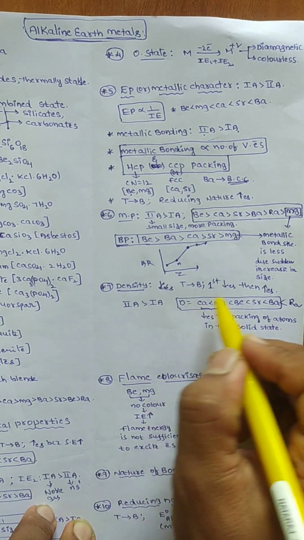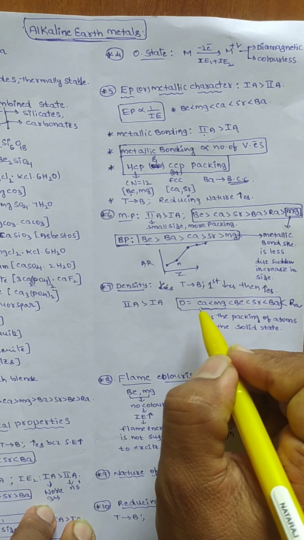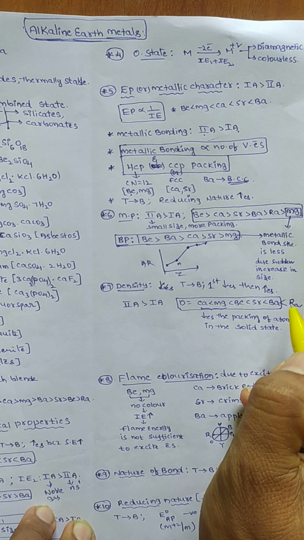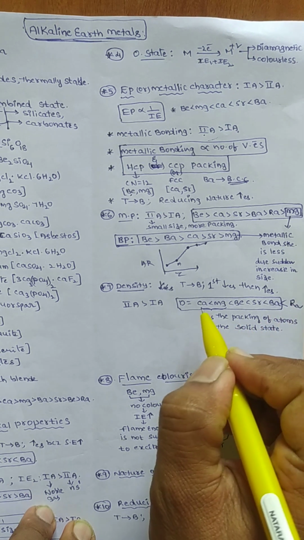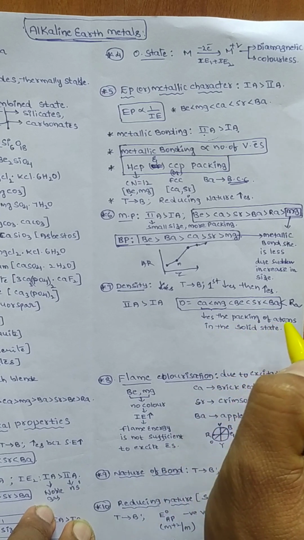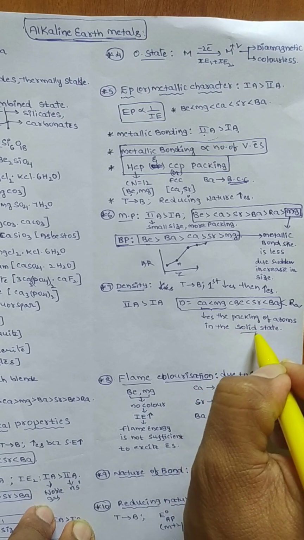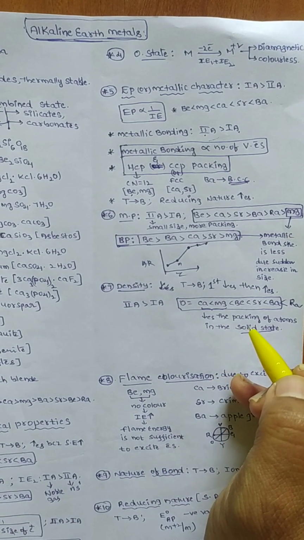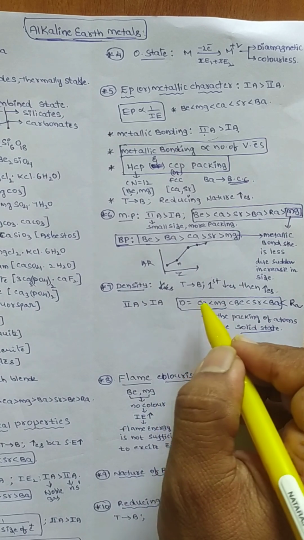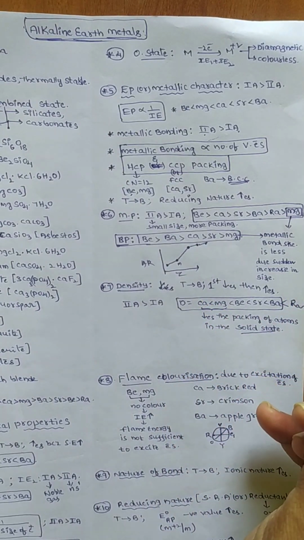Density, top to bottom, first decreases then increases. Calcium has the least density, radium the maximum density. They have low density because of decreased packing of atoms in the solid state. When packing is less, they occupy more volume, so they have less density.